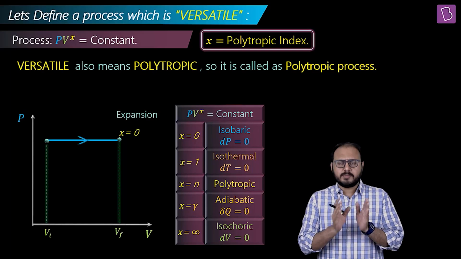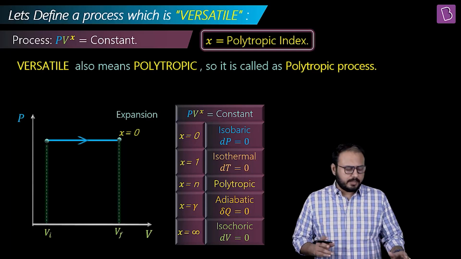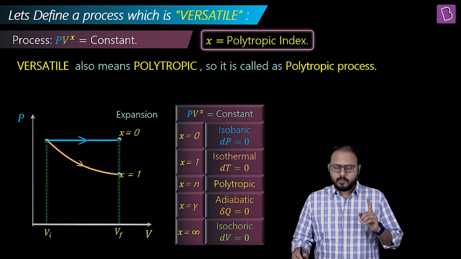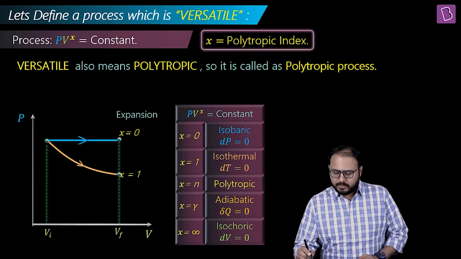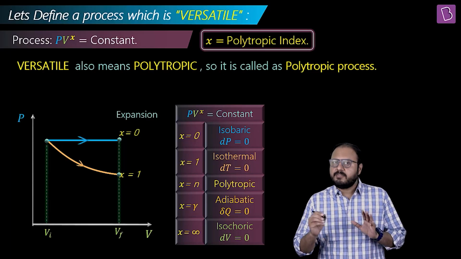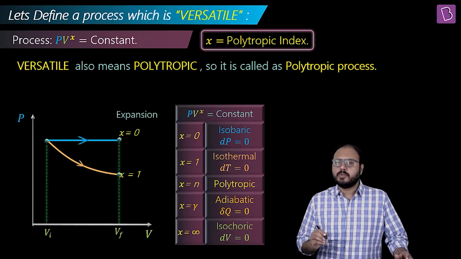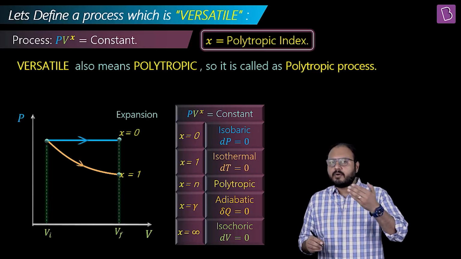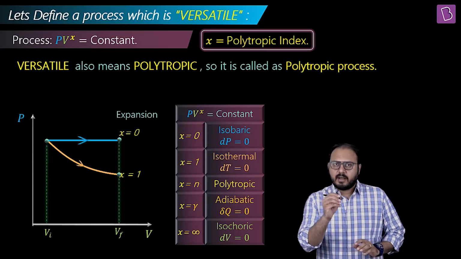Each and every process is from the same initial volume to the same final volume. Okay. Is this isothermal? Mind you, consider the format. The format is PV raised to x. So at x equal to 0, the graph was a straight line. At x equal to 1, as the power of x increased, the graph got steeper.